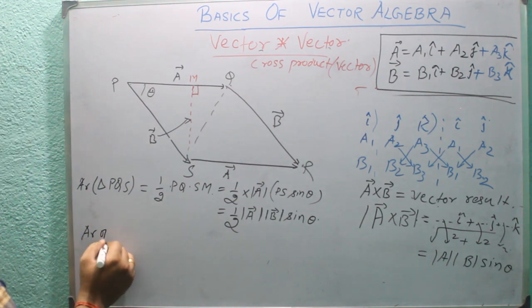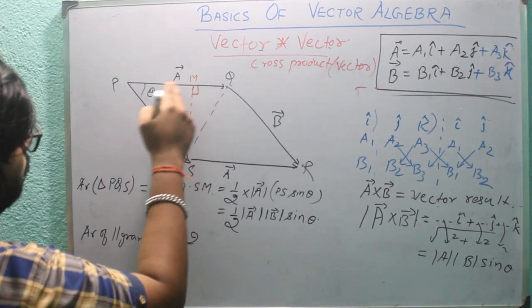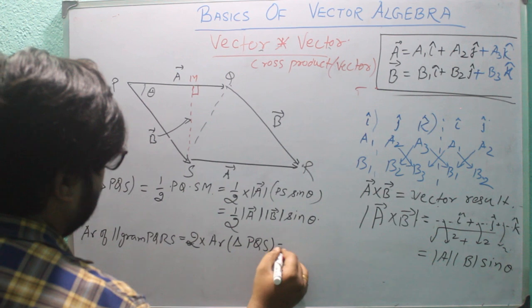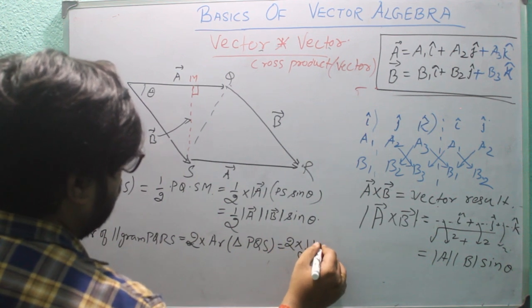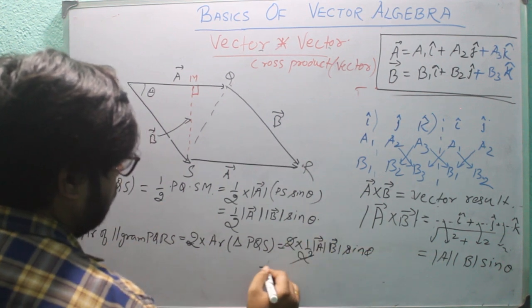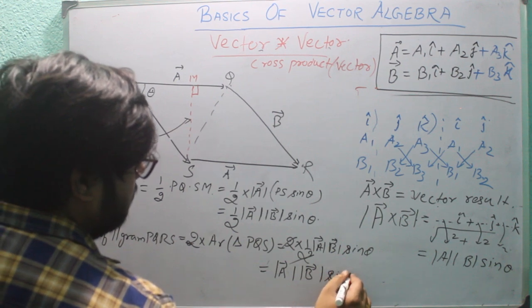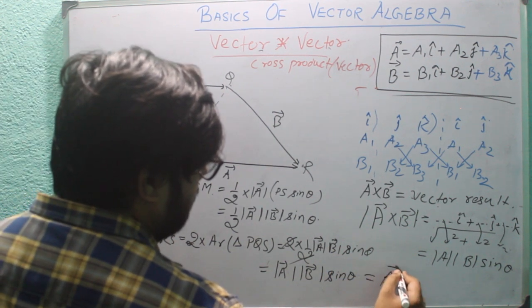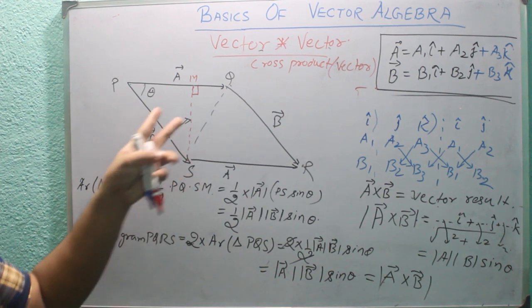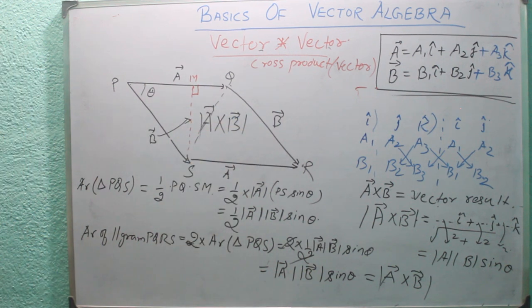So area of parallelogram PQRS equal to 2 into area of triangle PQS, equal to 2 into half into mod of A, mod of B into sine of theta, equals mod of A into mod of B into sine of theta, which is equal to the magnitude of A cross B. So area of parallelogram we can write as the magnitude of A cross B.